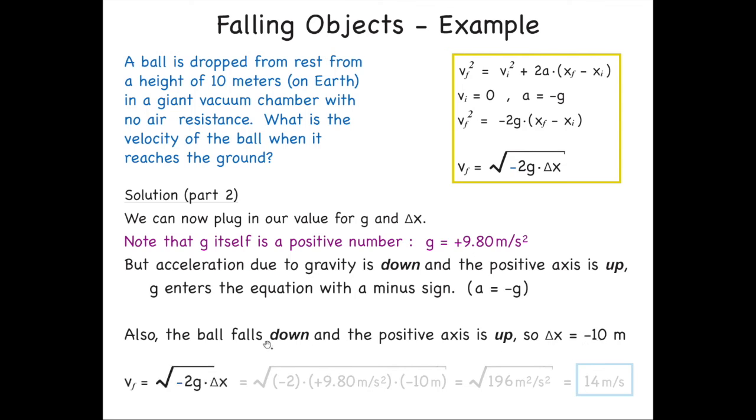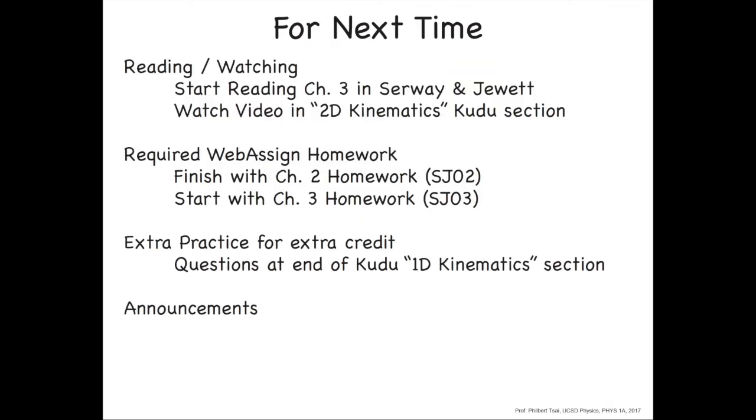All right, so let's go look at what we got. Final velocity is the square root of 2g delta x with a minus sign. So minus 2, plug in the positive value for g by convention, 9.8 meters per second squared. Plug in that delta x is actually negative because it's going down. And we end up with the square root of a positive number, which is good. Turns out to be exactly the square root of 196, which is exactly 14 squared. So the square root of that gives us 14 meters per second. And that's our final answer. All right.